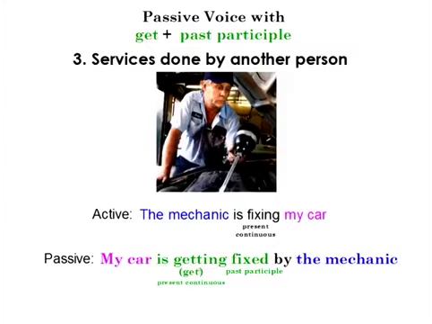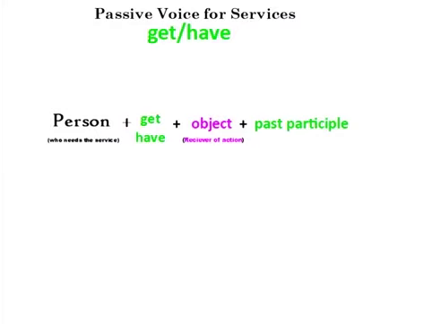My car is getting fixed by the mechanic, and fixed is the past participle. Okay? Always using the past participle. But let's take a look at a very, very specific type of passive voice for services. Now, I can use get and have to talk about services provided by another person.